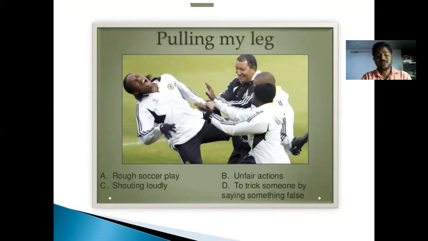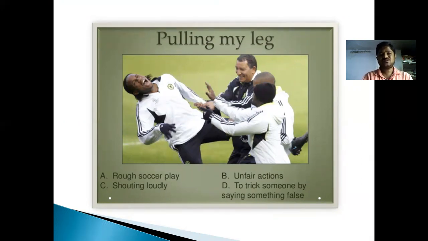My leg is an idiomatic expression, an idiom which can be used for different purposes. It can have different meanings also. Rough soccer play: when they are playing soccer, that's a game we have to play with only legs, so rough handling of the soccer play, we can say that. And shouting loudly means someone shouts loudly. It can be said in the idiomatic expression, pulling my leg.